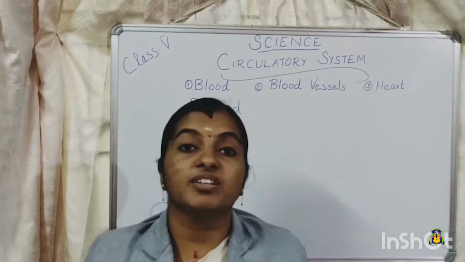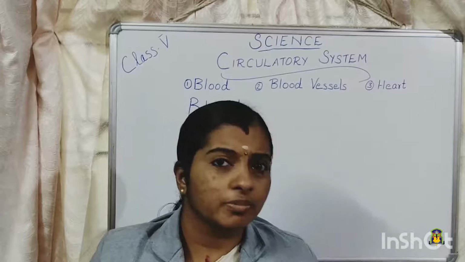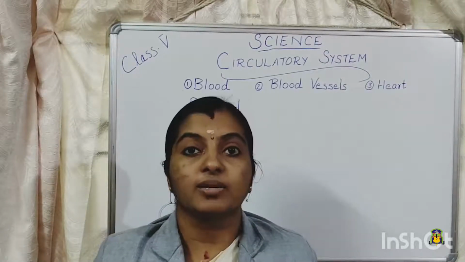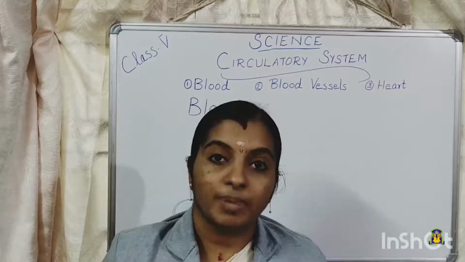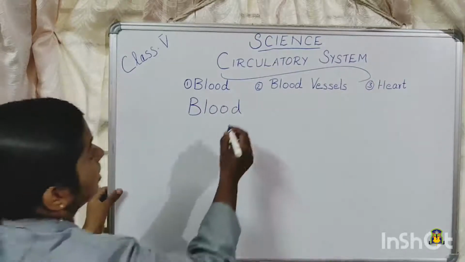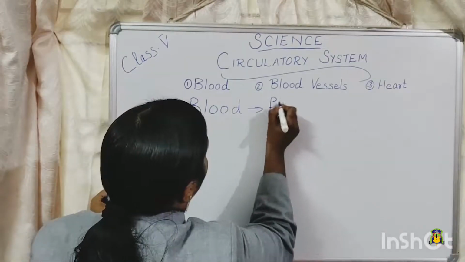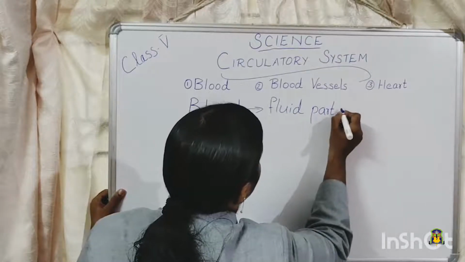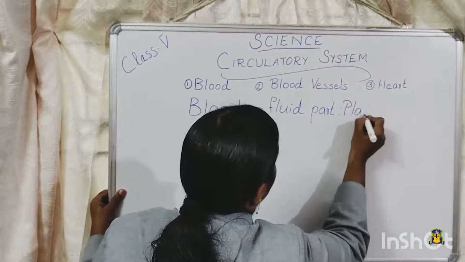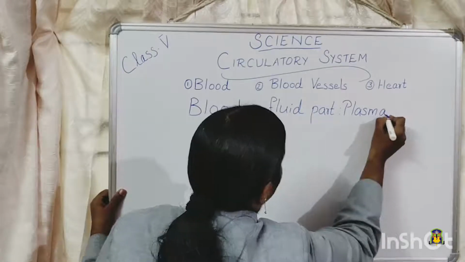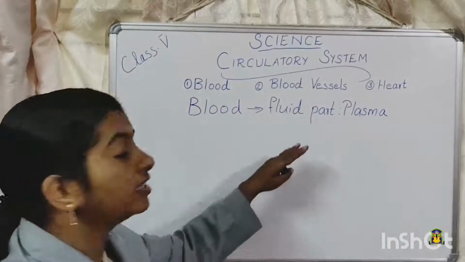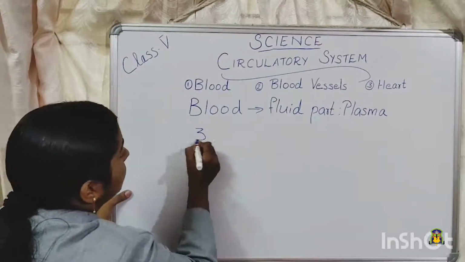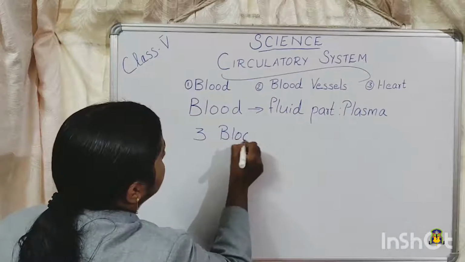Now we will study about the different components of blood. What do you mean by components? Components means the different things that are contained in the blood. The blood consists of a fluid part called plasma. See, this is the fluid part of the blood. The fluid part of the blood is called plasma.